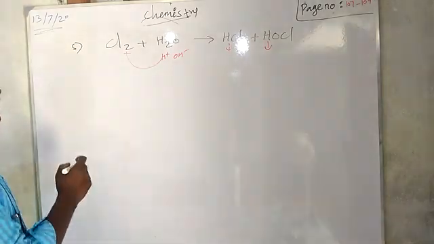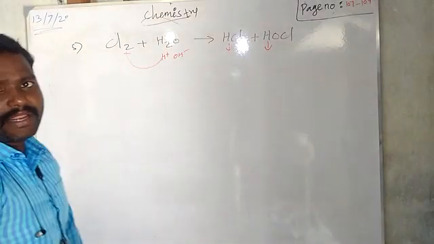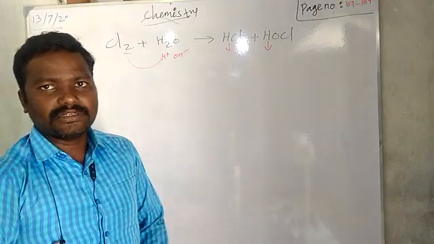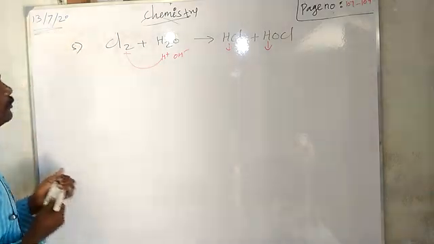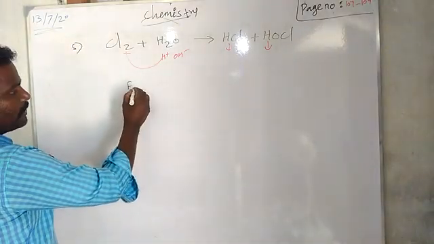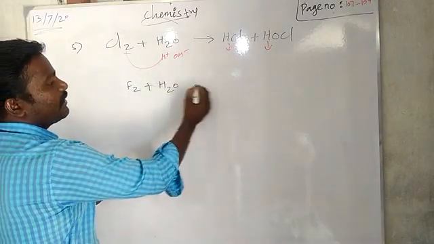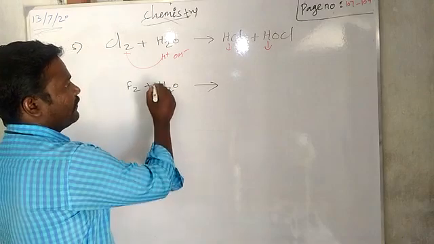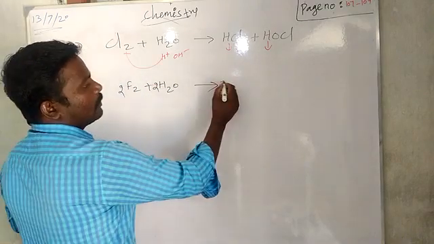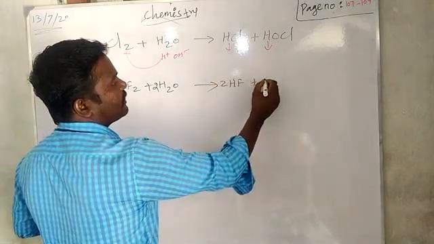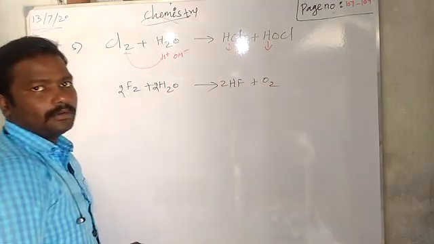Okay. Then the same type of reaction will not take place with the other halogens. For example, if you treat water with fluorine, fluorine also belongs to the halogens, but fluorine gives a different product, right? With 2F2, it will give 4HF with an oxygen molecule, right?